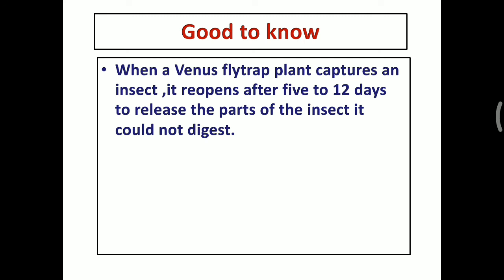Dear students, I hope you understood how plants survive. The first topic we know is adaptation, the second one habitat, and the third one terrestrial plant. The plants that grow on land are terrestrial plants. Then aquatic plants, the plants that grow in water, are aquatic plants.